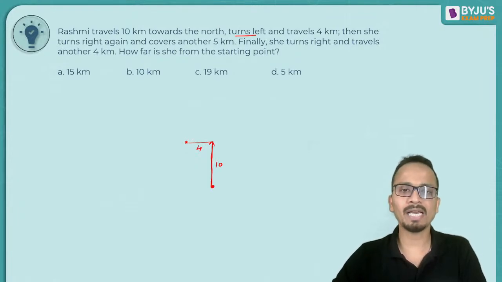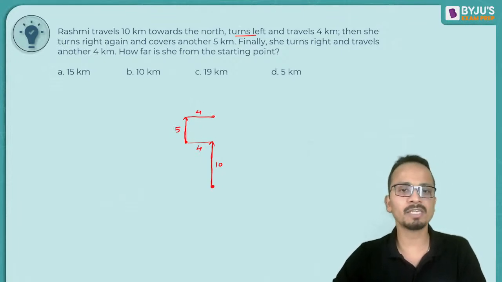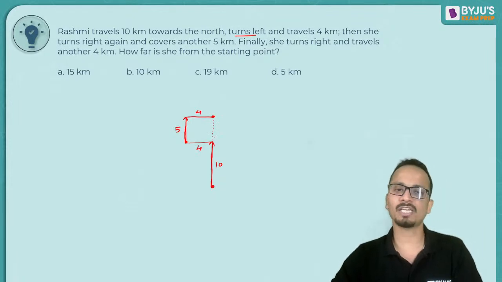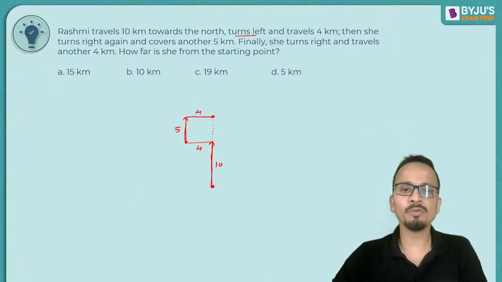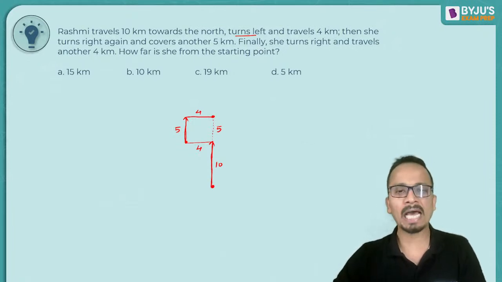Okay, so now from here we will take a right turn and 5 kilometers, that will be towards north. Finally, she turns right and travels another 4 kilometers. So travel towards right and 4 kilometers. So the distance she went left, 4 kilometers, she has come back the same amount to the right. So again she is back on the line of initial travel. Okay, so 10 kilometers and 5 kilometers, the total distance from the starting point, such an easy question.